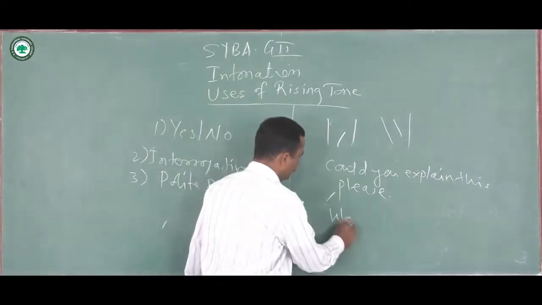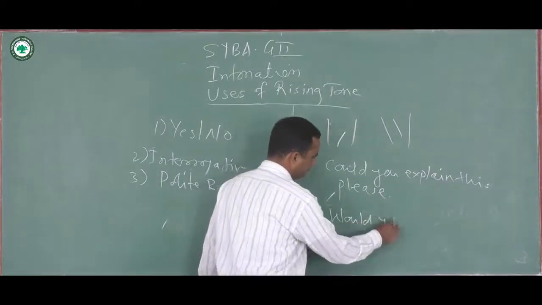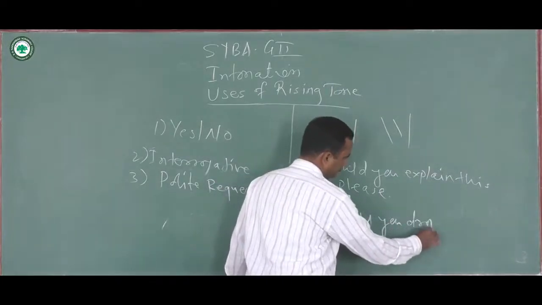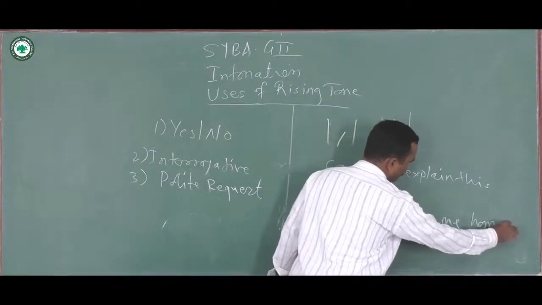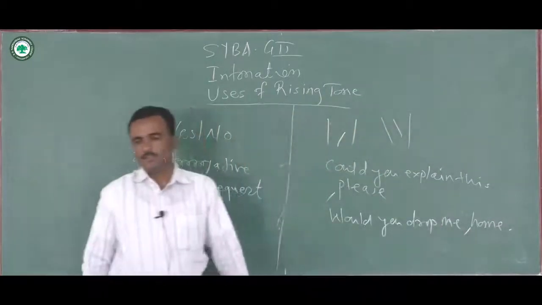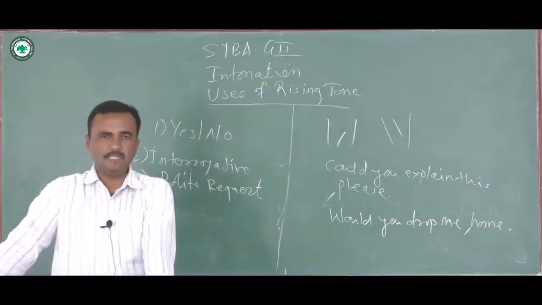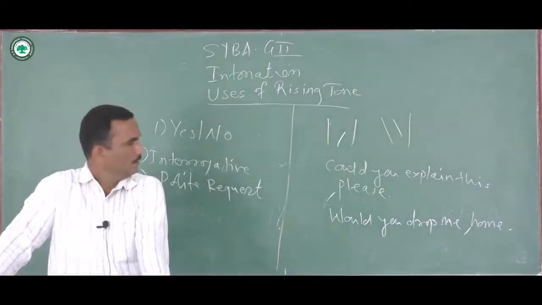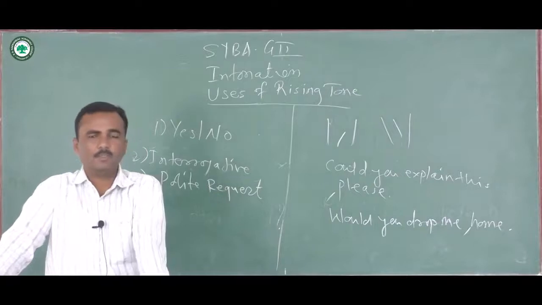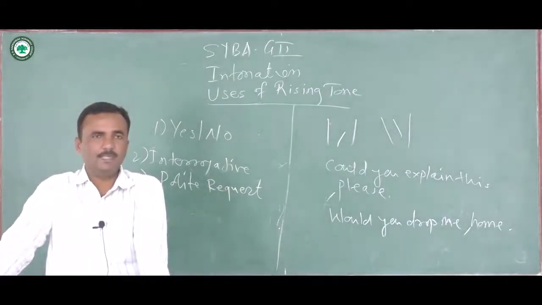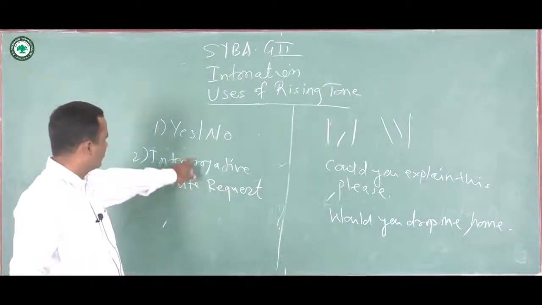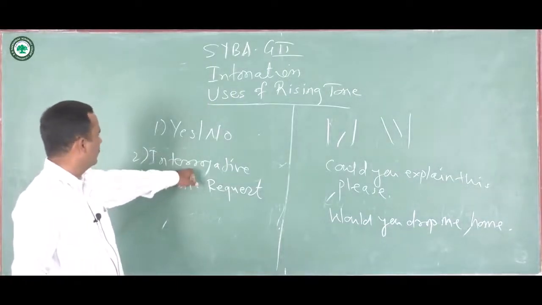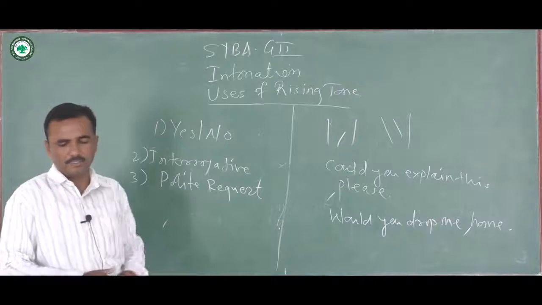Next example, would you drop me home? So it is also a polite request, and rising tone will be placed before the syllable where change in pitch begins. So the first one is yes no question, the second one is interrogative question, the third one is polite request.